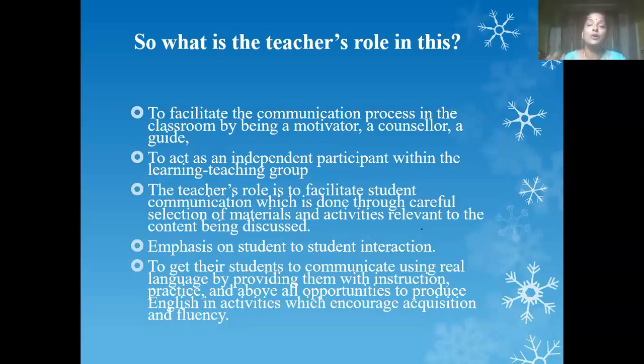She is not going to be a teacher there. She is not going to give a lecture. She is not going to teach them. But what she is going to do is facilitate the students to learn, to master the competence in communication. Okay. Next, these are the different skills we all know.